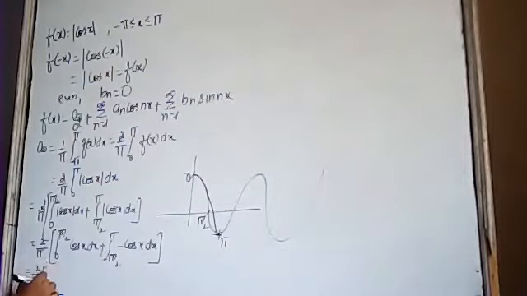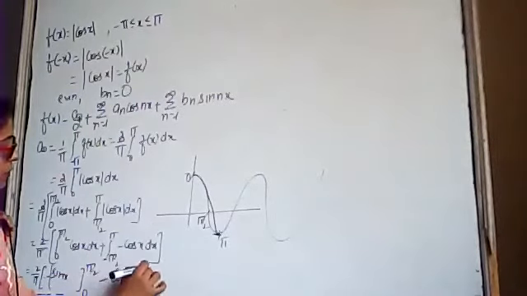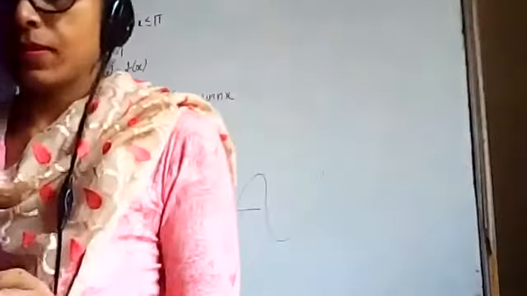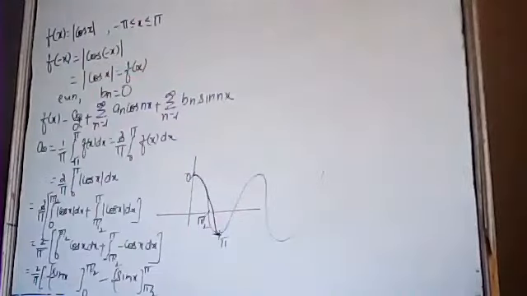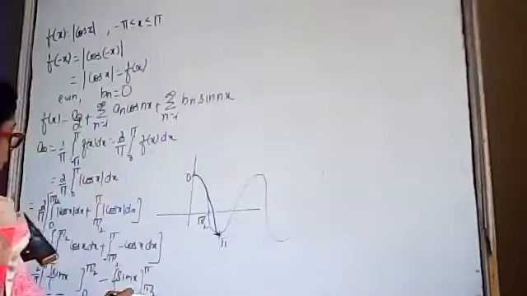Integration of cos x is sin x, from 0 to pi by 2 and pi by 2 to pi.